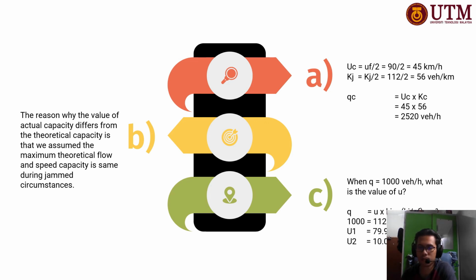Plug in the numbers, replace Q with 1000, and do the basic math. We will get U1 equals 79.95 km per hour, whereas U2 is 10.05 km per hour.